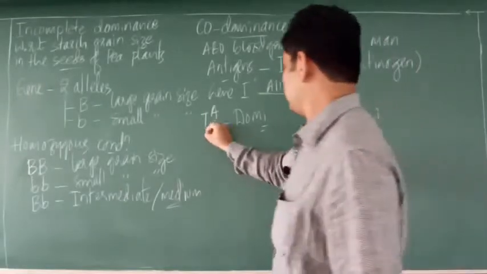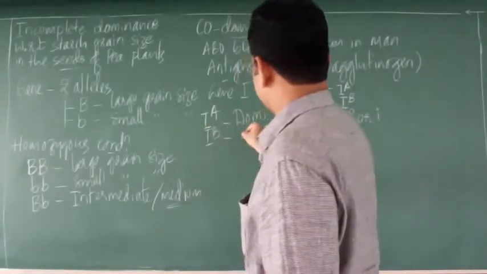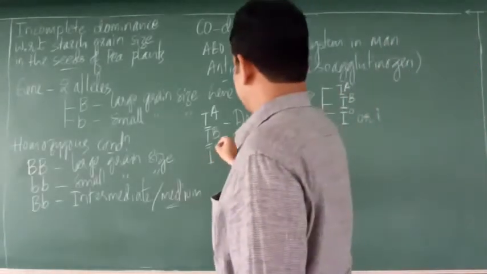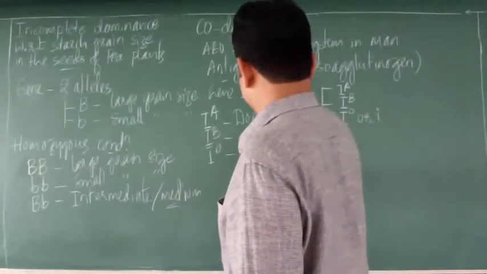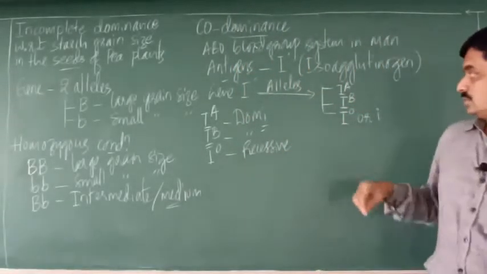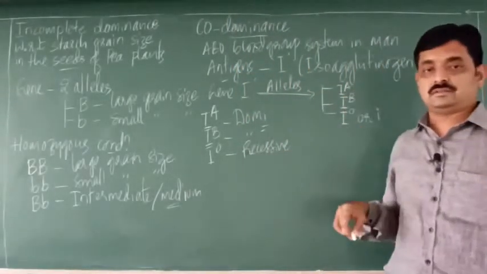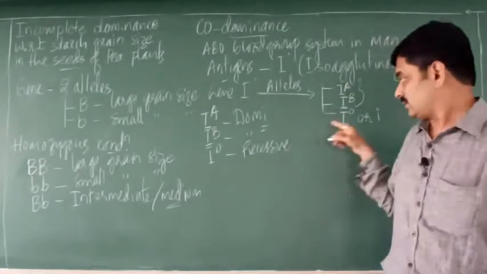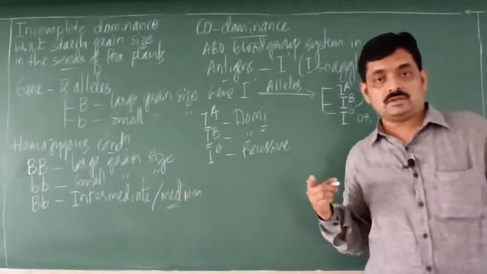Similarly, IB is also a dominant allele. IO is a recessive allele. So, out of 3 alleles, the first two are dominant alleles, and the last one is a recessive allele.